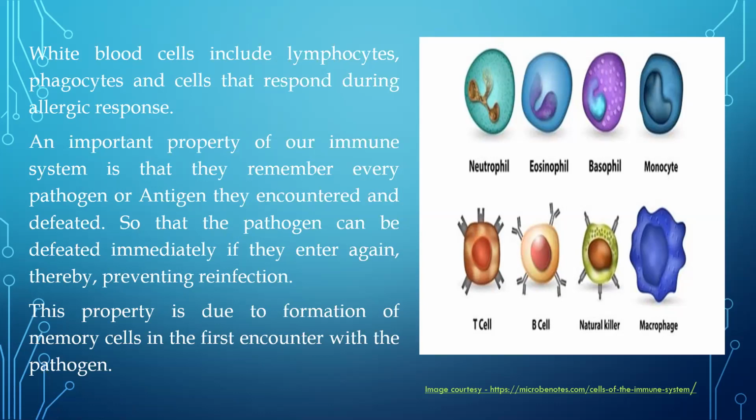Now we have these immune cells. Number one is a macrophage. Then we have the neutrophil. So they are phagocytic cells. Now what are they going to eat? They're going to eat the pathogen, and that's how they're going to remove the pathogen from the body. Neutrophils, macrophages, the eosinophils, they are going to eat the pathogen, and that's how they're going to remove the pathogen. Basophil is a very important cell which responds during allergic reaction. Anyone having any allergic reaction, can be skin allergy, food allergy, anything it can be, all these allergic reactions are caused because of these basophils that we have in the system. So these are the different types of WBCs that we have.